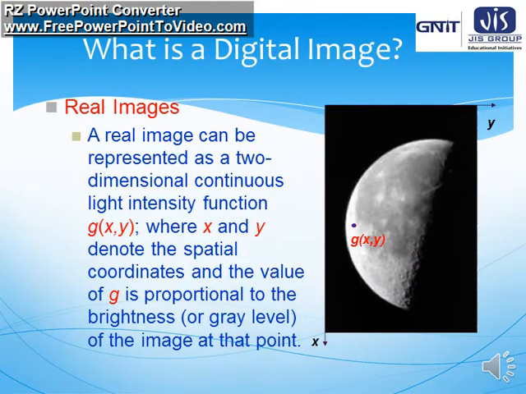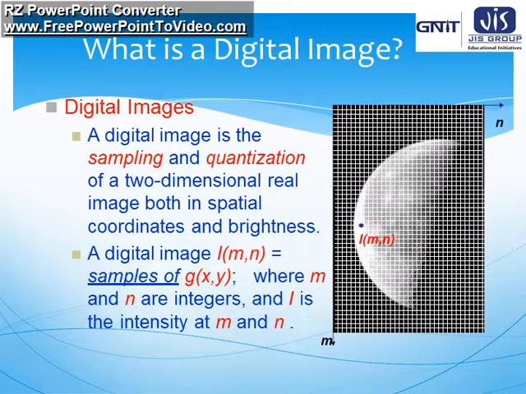Image. To understand the real image, we can say that it is a two-dimensional continuous light intensity function represented by g(x,y), where x and y denote the spatial coordinates or the positional information, and the value of g is nothing but the brightness or gray level of the image at that particular point.